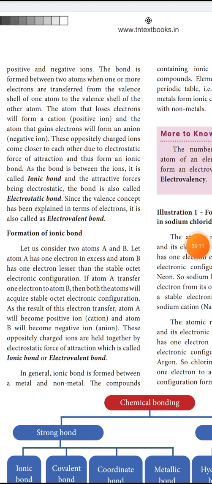Let us consider two atoms, A and B. Let atom A have one electron in excess and B have one electron less than the stable octet electronic configuration. If atom A transfers one electron to atom B, then both the atoms will acquire the stable octet electronic configuration.